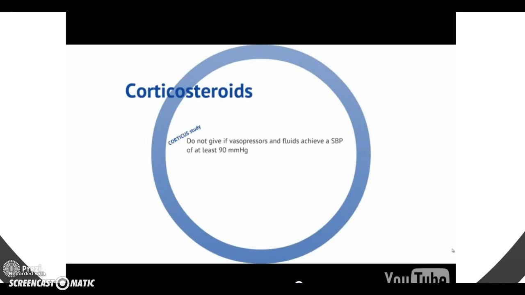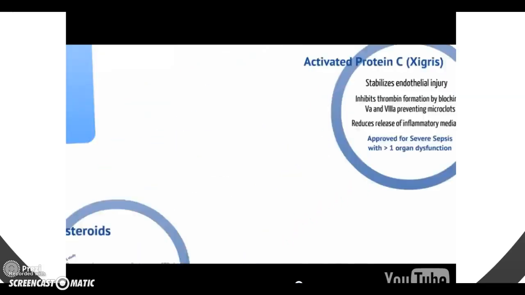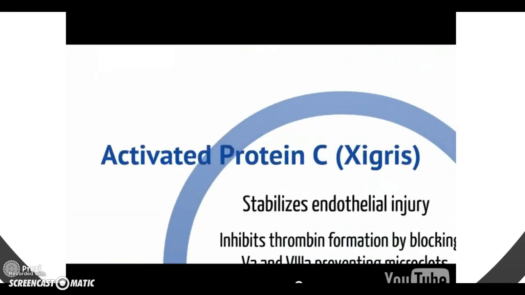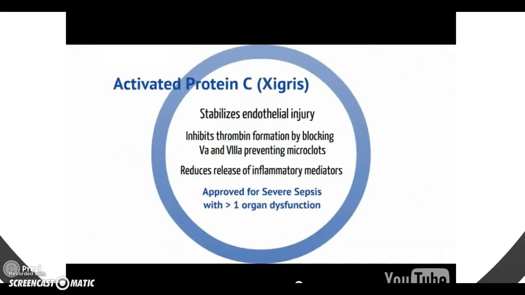The next important drug is activated protein C, otherwise known as Xigris. Activated protein C stabilizes endothelial injury, inhibits thrombin formation by blocking factors 5A and 8A, preventing microclots from forming. It also reduces the release of inflammatory mediators.